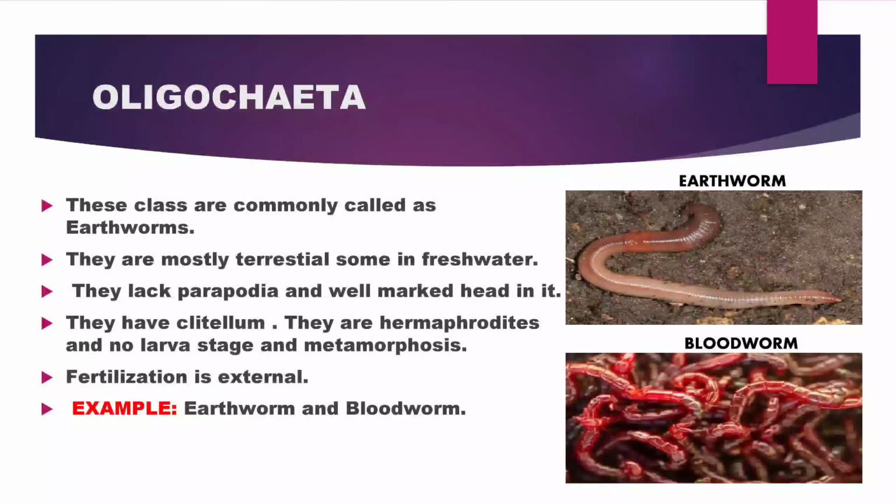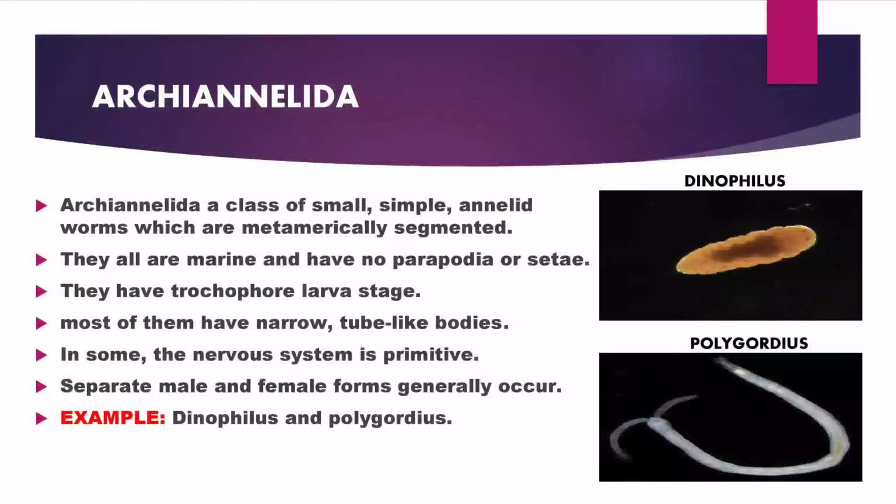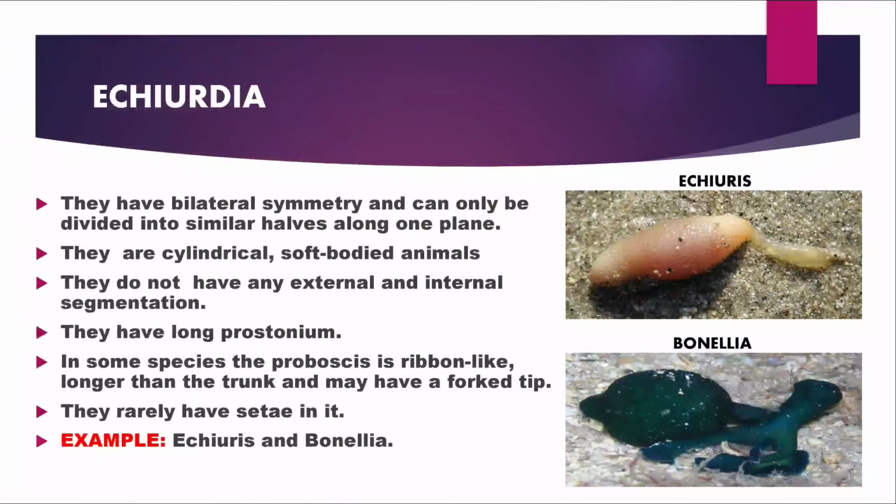Archiannelida. Archiannelida is a small class with simple annelid worms which are metamerically segmented. They are all marine and have no parapodia or setae. They have a trochophore larval stage and most of them have narrow tube-like bodies. Their nervous system is primitive in some organisms and they have separate male and female forms. Example: Dinophilus and Gordius.